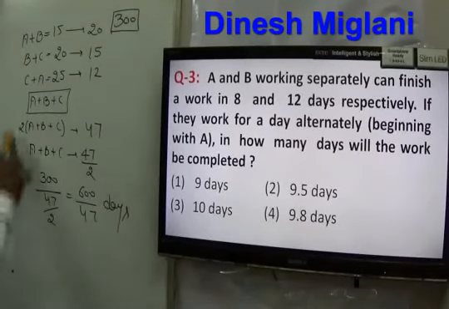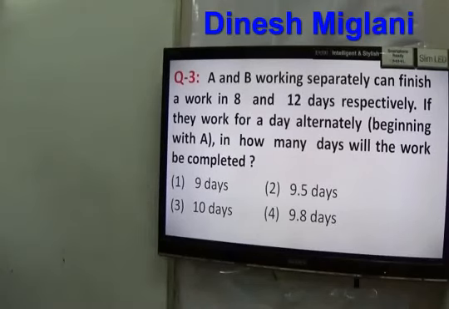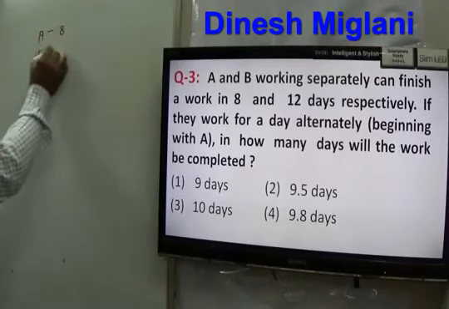Then check out question number 3. What does this question talk about? This question states that A and B working separately can finish a work in 8 and 12 days. If they work on alternate days, it's a question of alternate days, starting with A. A takes 8 days and B takes 12 days.